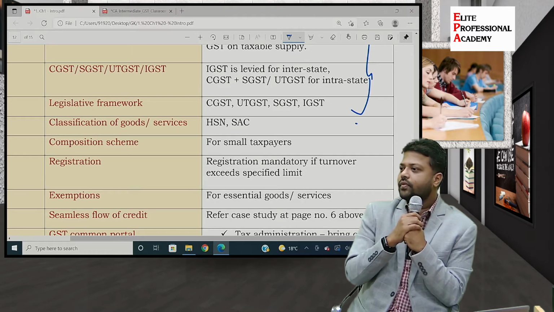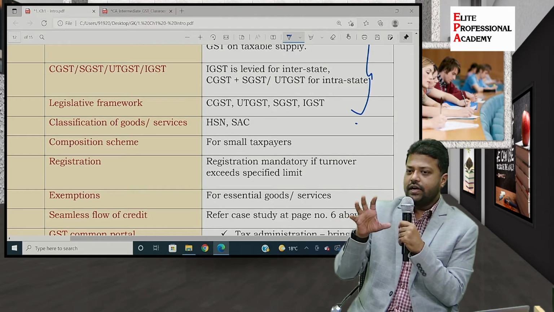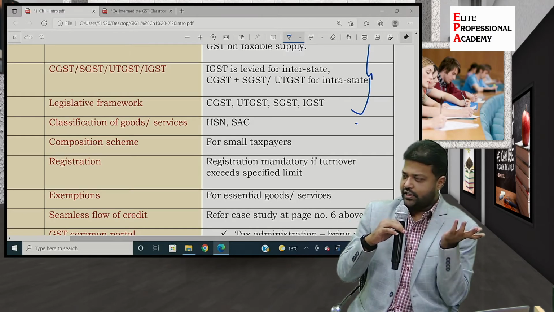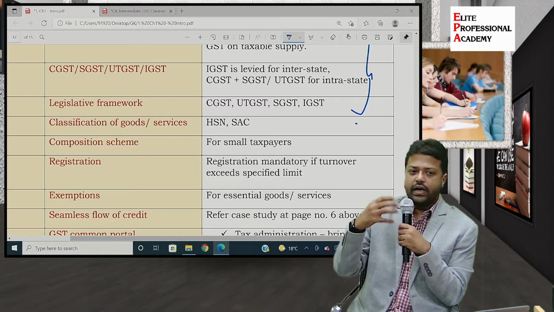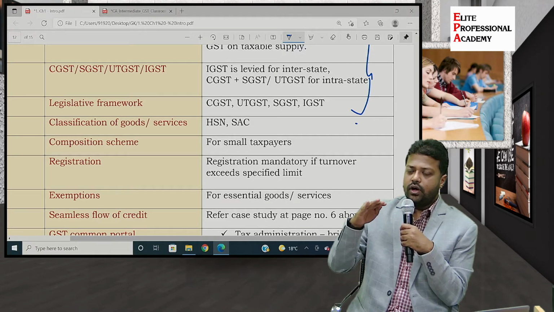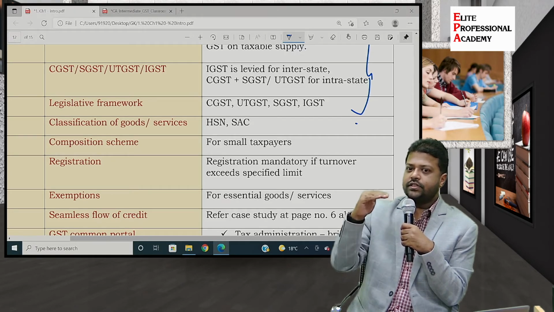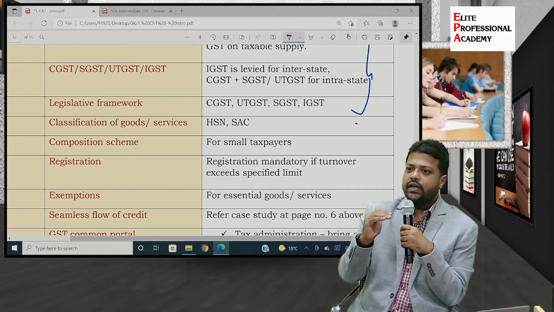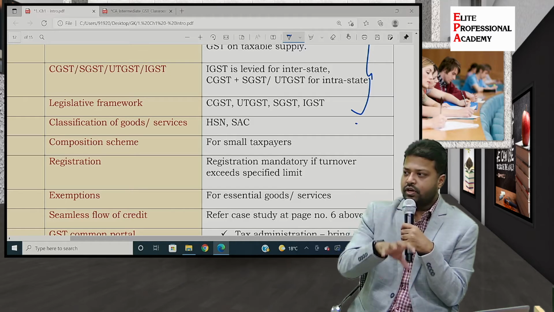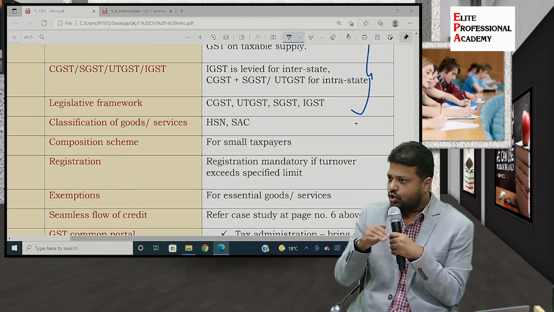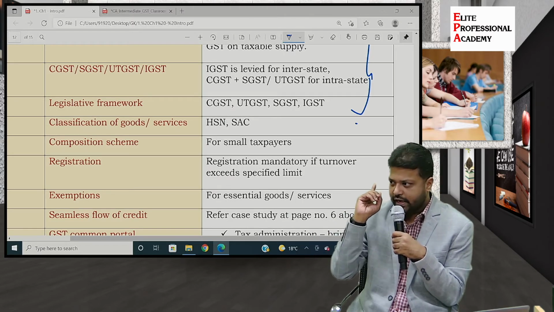Registration. Now we have an entire topic dedicated to registration. So getting registered under GST, who all are liable to get registered under GST, what are the different mechanisms through which registration is sought. For example, if a taxpayer exceeds a certain threshold of revenue, revenue means turnover, then he or she is liable to get registered under GST. This threshold is covered under section 22 of the CGST Act 2017.